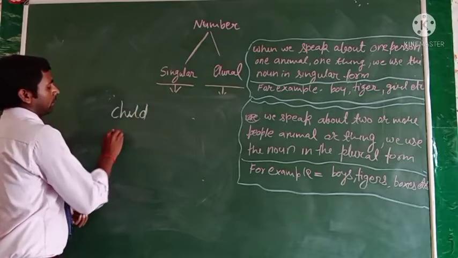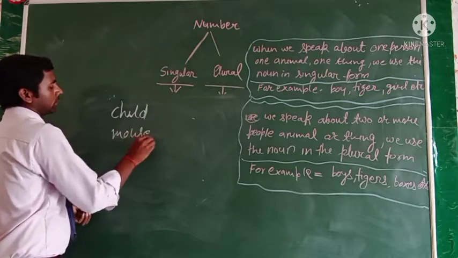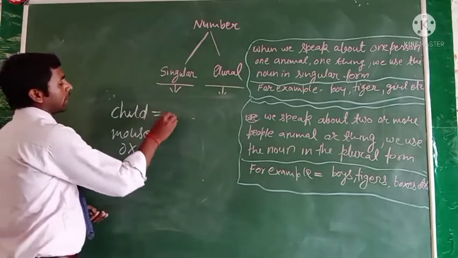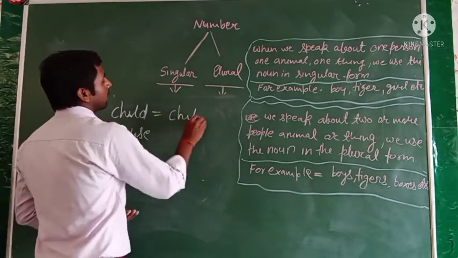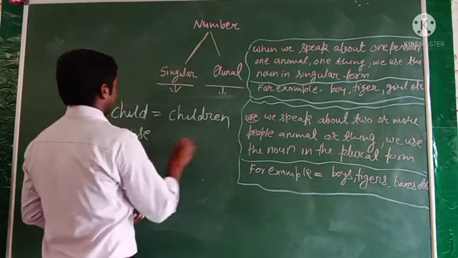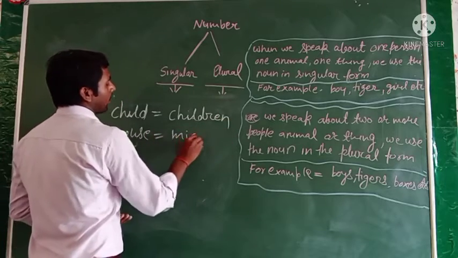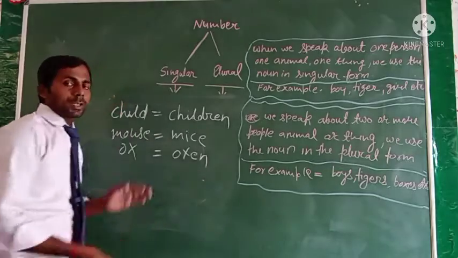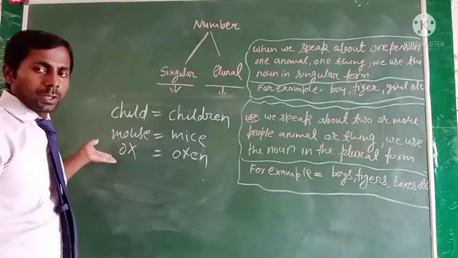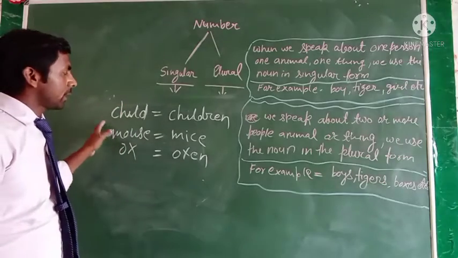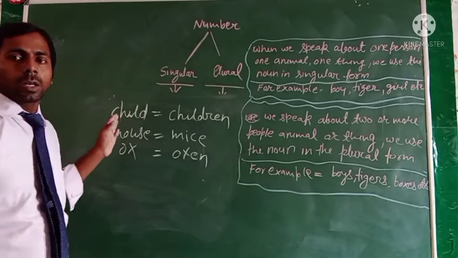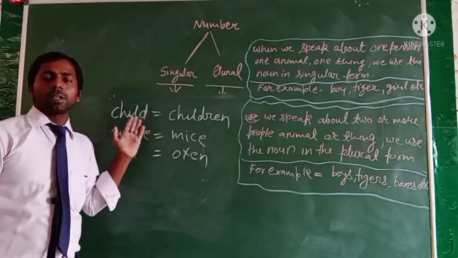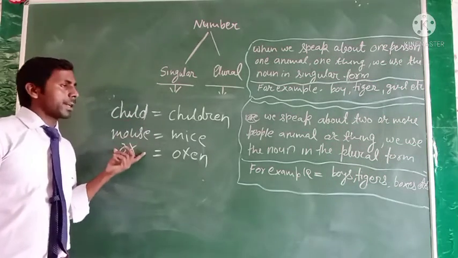Child, mouse, ox. Here child will be children, mouse will be mice, ox will be oxen. There is no rule that we read before. It is a different changing of the noun, so you have to learn it.